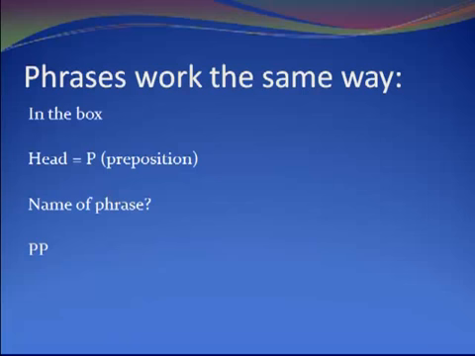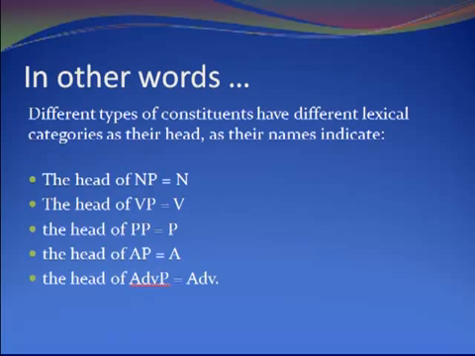Okay, so if you know you've got a preposition, you're going to have a prepositional phrase, and that works for all the different constituents. So if you've got a noun phrase, then the head of that noun phrase is going to be a noun. If you've got a verb phrase, the head of the verb phrase is going to be a verb. If you've got a prepositional phrase, the head of the prepositional phrase is a preposition.